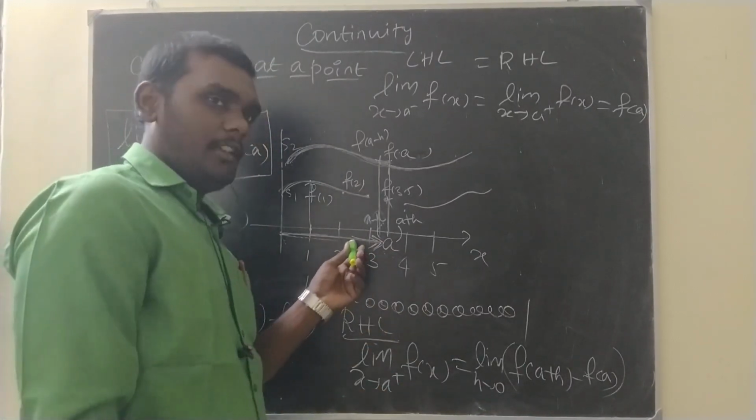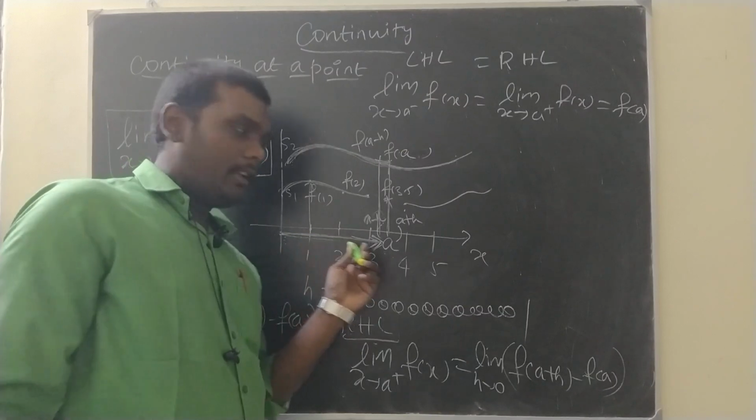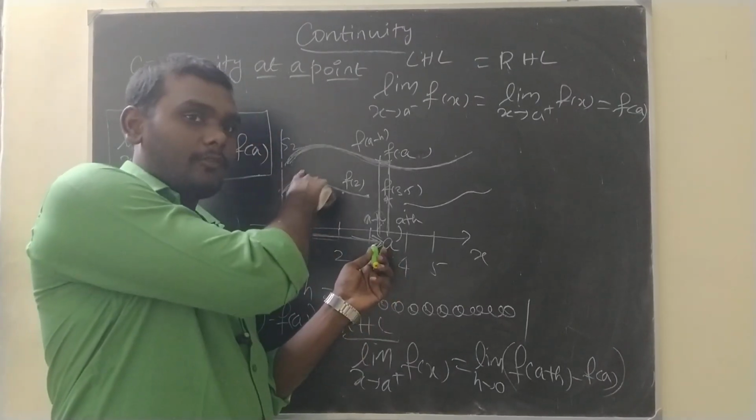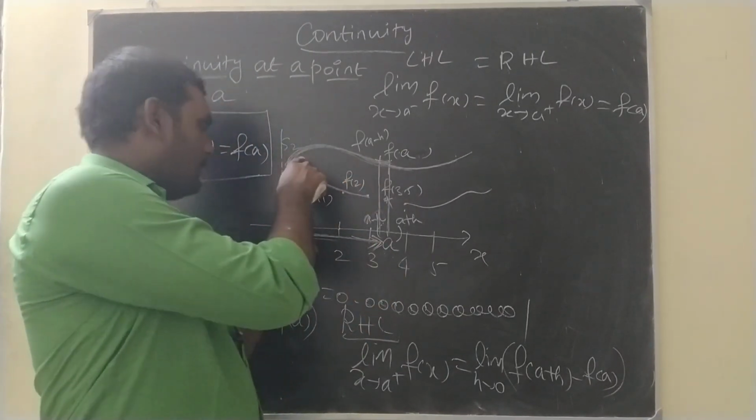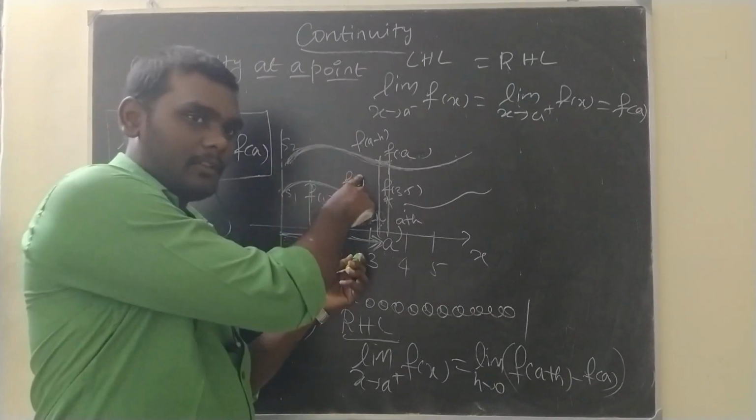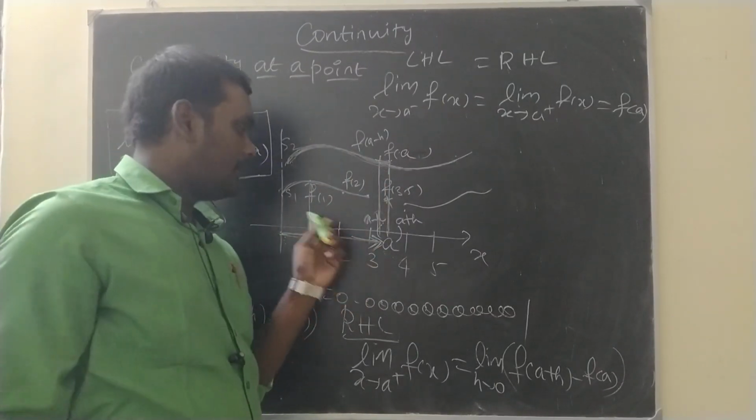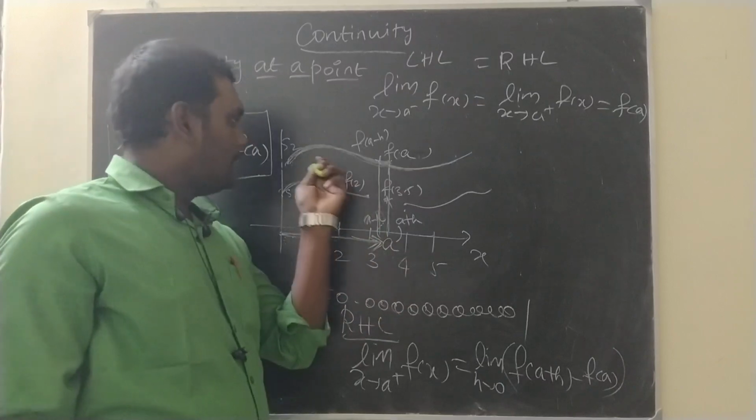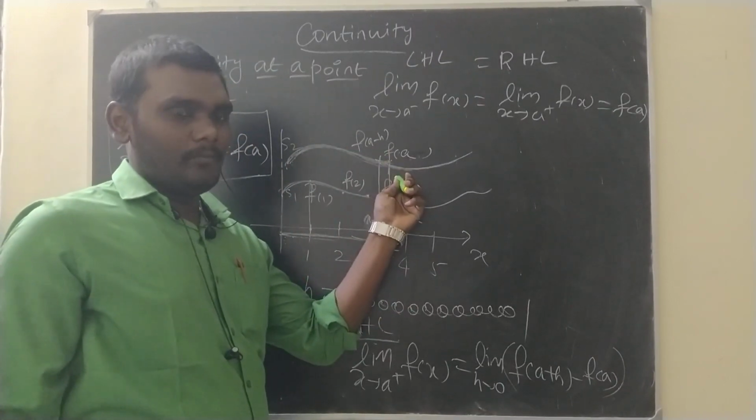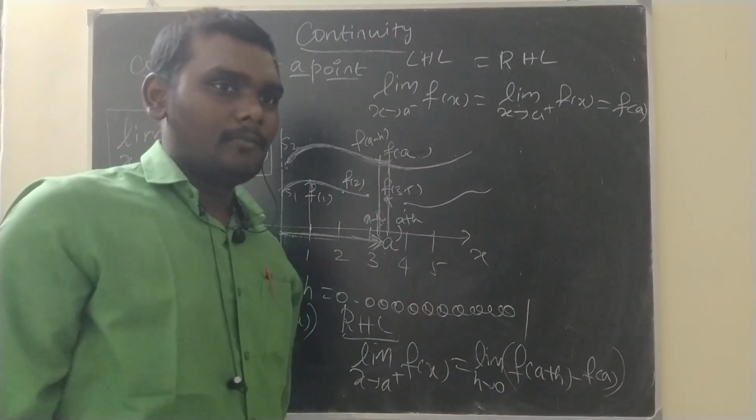Clear? Same way, when x is going somewhere, this f of x also should follow. 1 means f of 1, 2 means f of 2, 3 means f of 3. Likewise, as x approaches a, this also should reach f of a. Then it is called continuous.